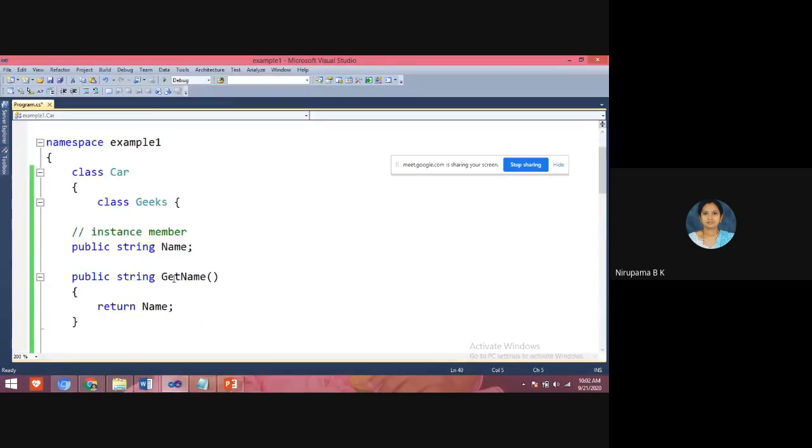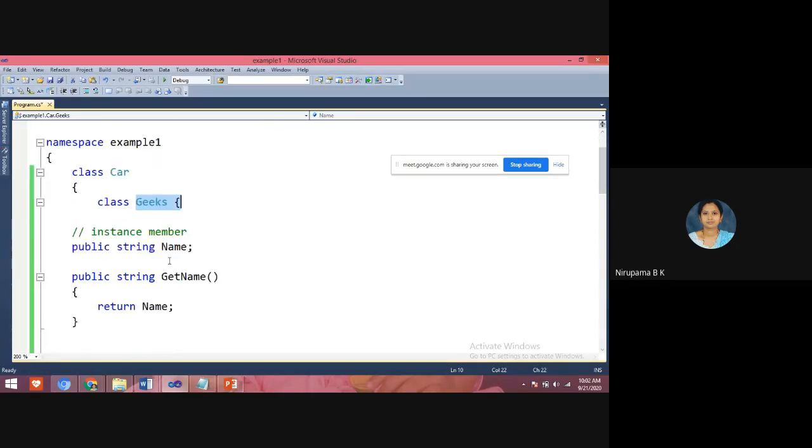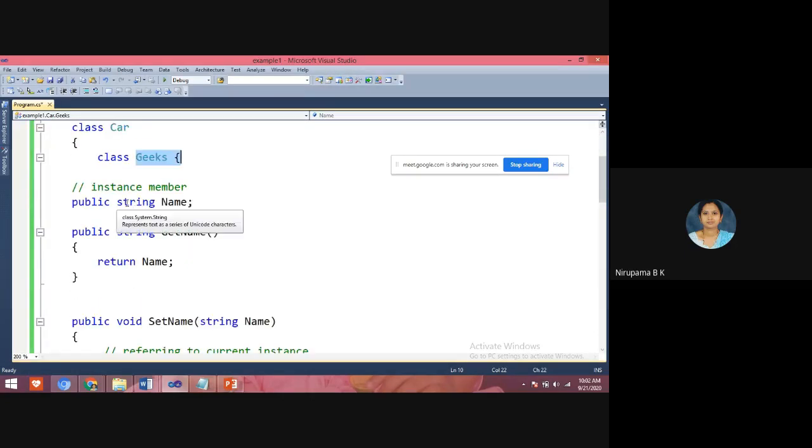Here, students, see here. Geek is a class name. For this Geek class, I have taken a member of the class, that is name, and here this is a separate method.